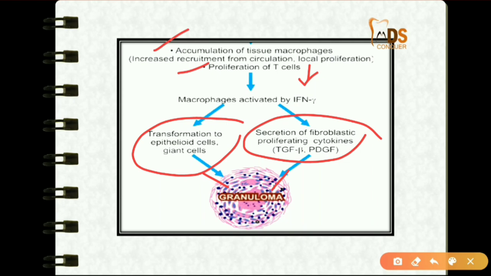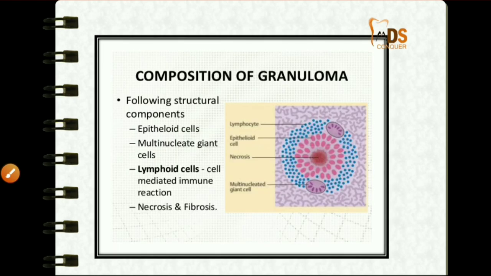So this is mainly because of the weak inflammatory response, which leads to the activation of macrophages, and the macrophages will turn into modified epithelioid cells called giant cells, which are seen in the granuloma. The composition of granuloma is very important.